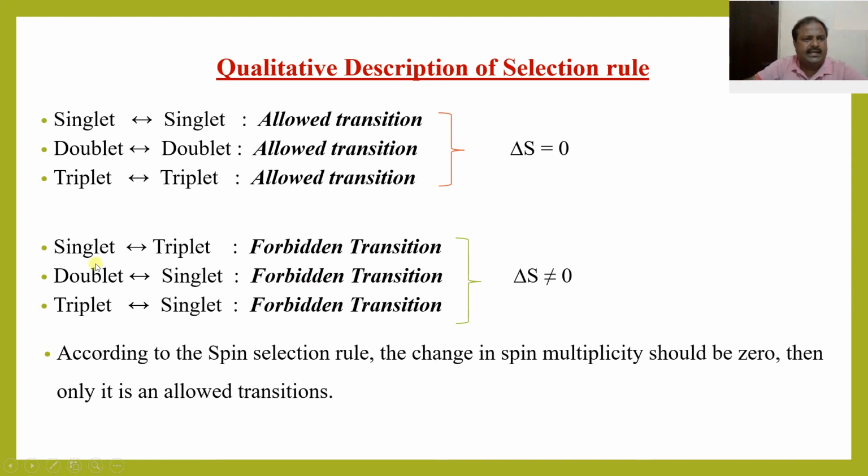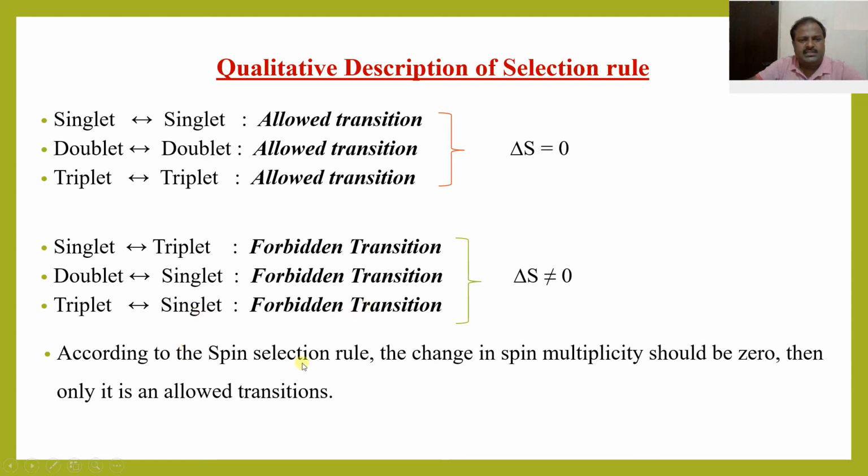In case of singlet to triplet, doublet to singlet, triplet to singlet, these are forbidden transitions. Because singlet 1, triplet 3, the difference is 2. Doublet to singlet, that is 2, 1, the difference is 1. Here triplet to singlet, 3, 1, the difference is 2. Therefore, they are not equal to 0. Delta S is not equal to 0. Therefore, these are forbidden transitions.